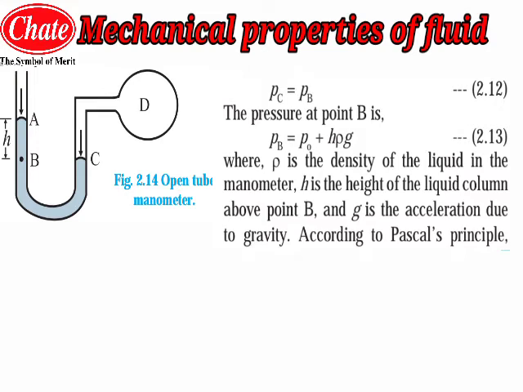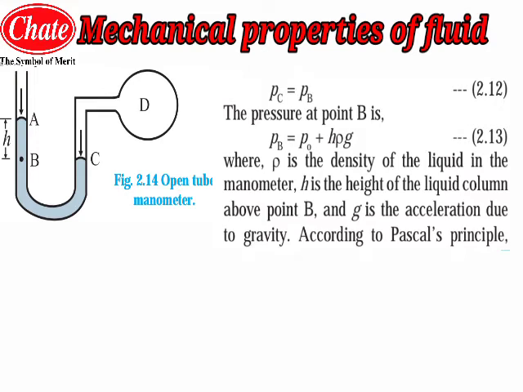So PC will be equal to PB, and now we have to find the pressure at point B. The pressure at point B will be the summation of the atmospheric pressure plus the product of H, rho and G. Here rho is the density of the liquid in the manometer, H is the height of the liquid column above point B, as you can see in the diagram, and G is the acceleration due to gravity. So this is the equation for the open tube manometer.